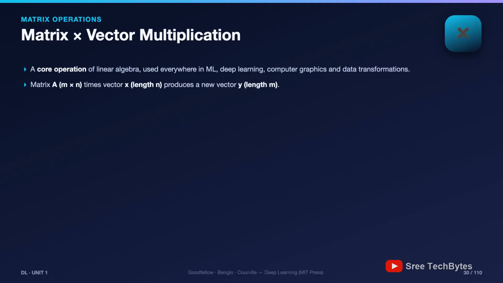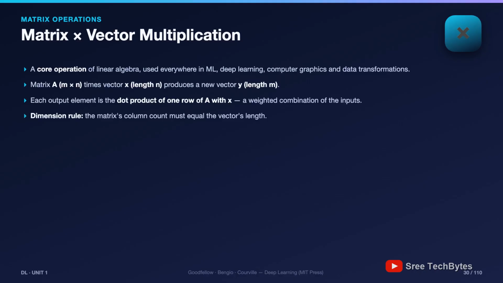Each output element is the dot product of one row of A with x. In other words, a weighted combination of the inputs. And the dimension rule: the matrix's column count must match the vector's length. M by n times n gives m. The inner numbers must agree.